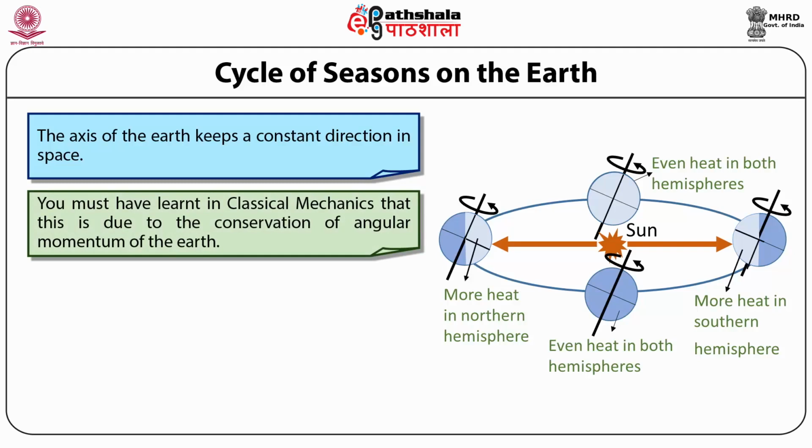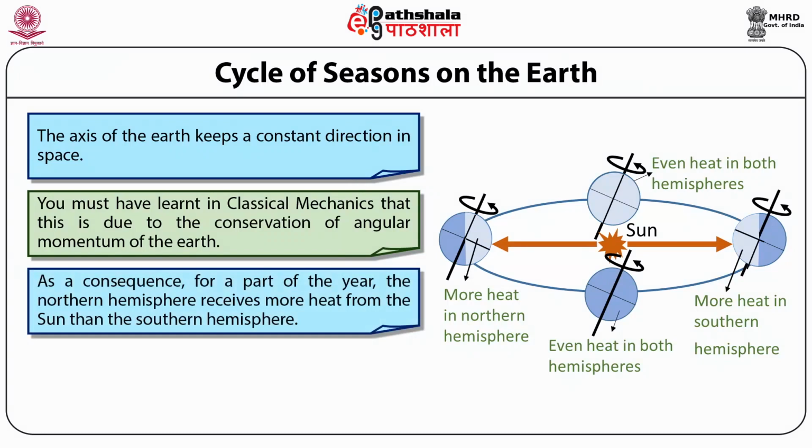As a result of the tilt in the axis of Earth, for a part of the year, the northern hemisphere receives more heat from the sun than the southern hemisphere. More heat is received by the northern hemisphere when the Earth is on the left of the sun in the picture. Because of the tilt in the axis of Earth, the northern hemisphere is oriented towards the sun. There is a corresponding increase in solar radiation as the sun's rays are striking this part of Earth directly.